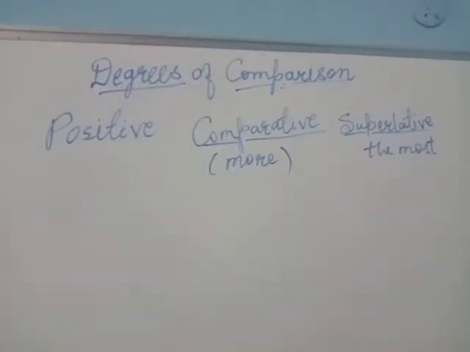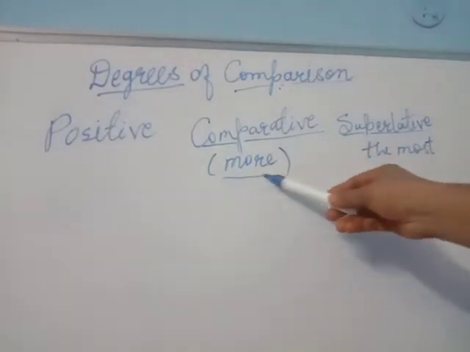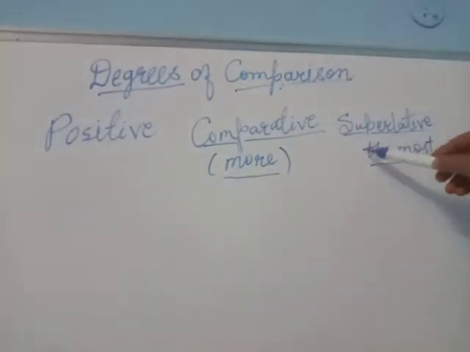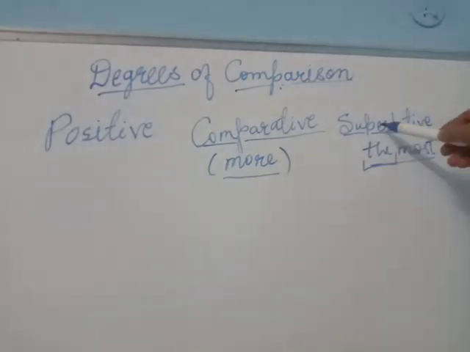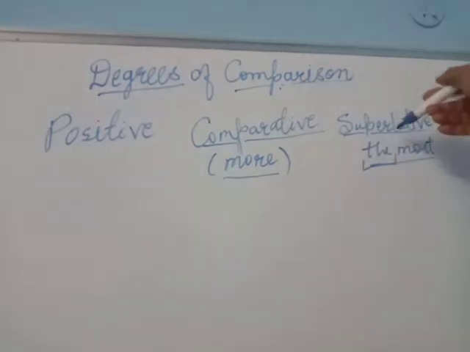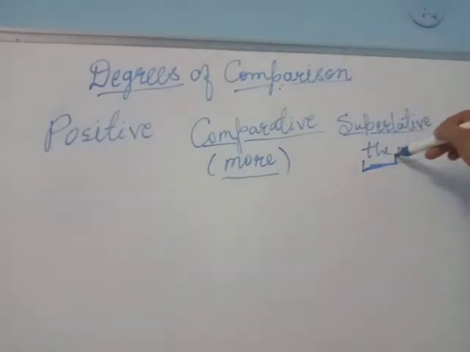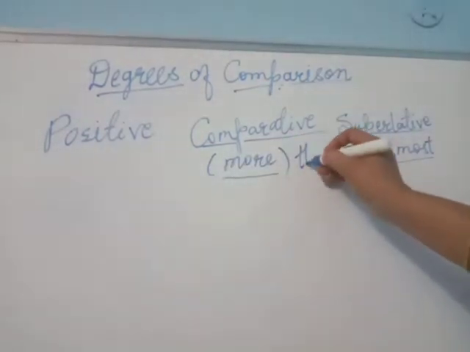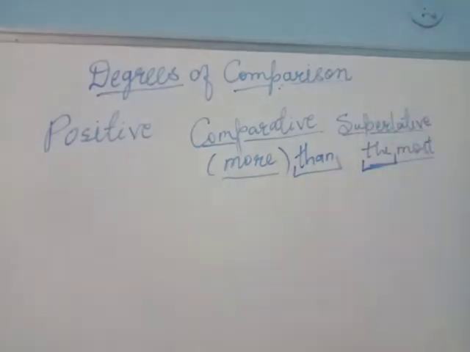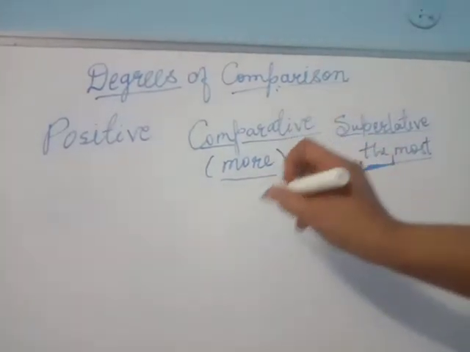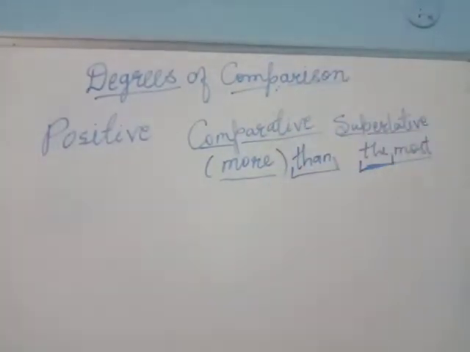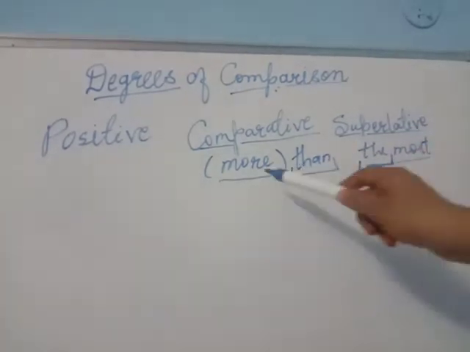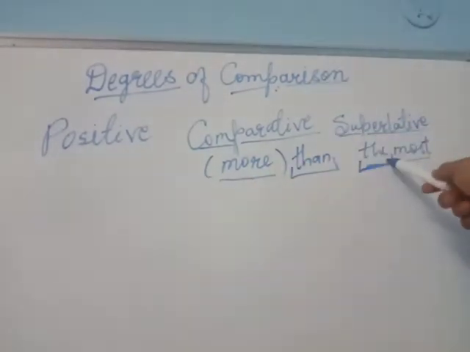Now we will see some more adjectives where we need to add more or most. The word the is actually an indication that this is the superlative degree. So wherever the is given before the adjective, that is the superlative degree. And after the comparative degree, if than is written, then that is the identification that this is the comparative degree. I will explain this afterwards. But here we have to learn some more adjectives which form the comparative and superlative with more and the most.